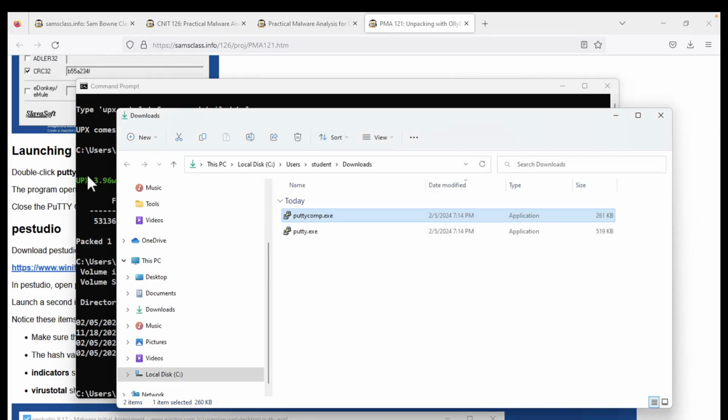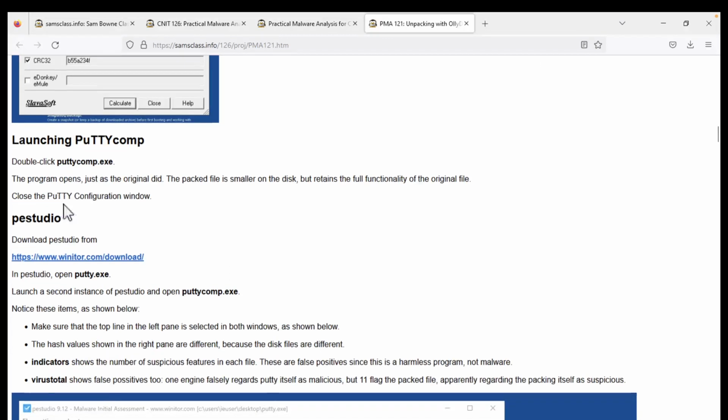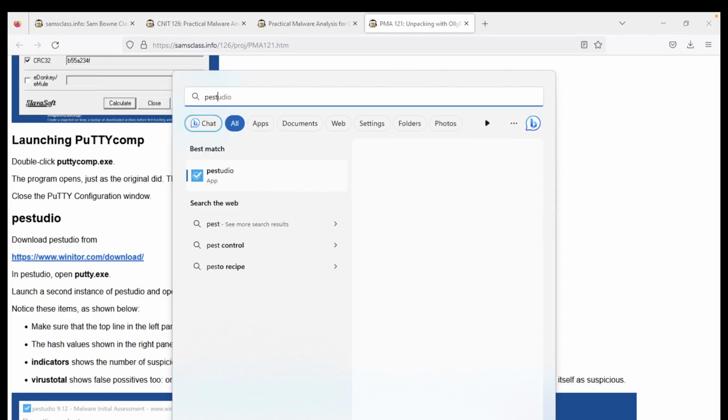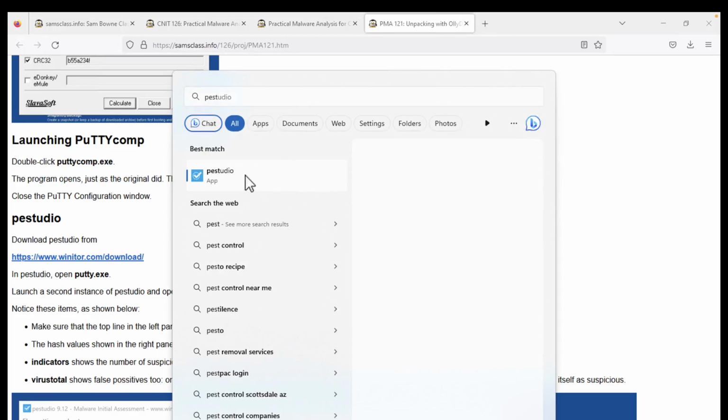This is a particular compressor just for running executable code. So now I should be able to run PE Studio.